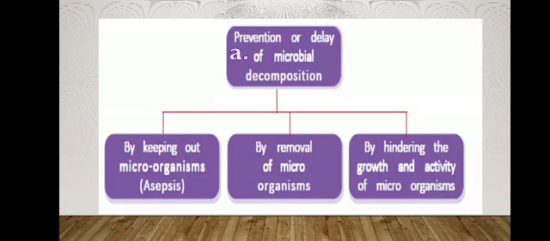Whenever filters remove dirt and dust particles, they also reduce the microbial count. There are hundreds of microbes adhering to the dust and dirt particles. When we remove the dust and dirt particles, the microbes are also removed, by which the microbial count in the food can be reduced. It is utilized not only for water but also for fruit juices and other liquid foods, which are filtered to reduce the microbial count.